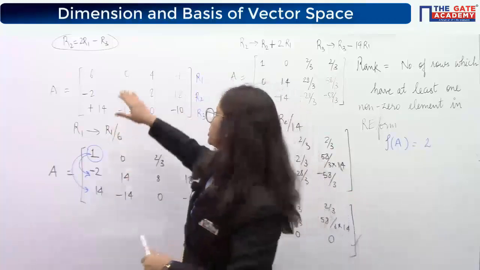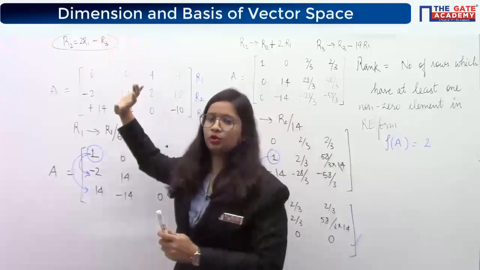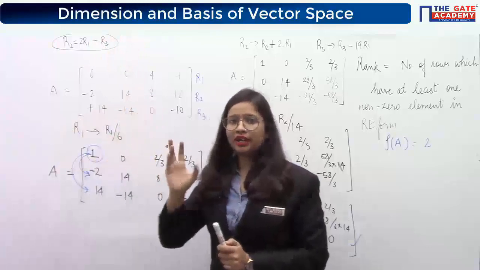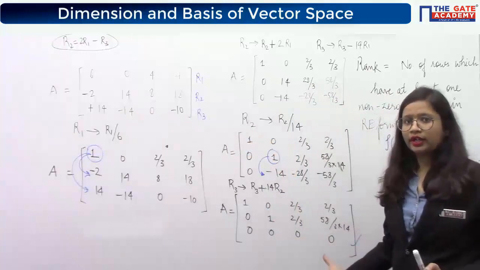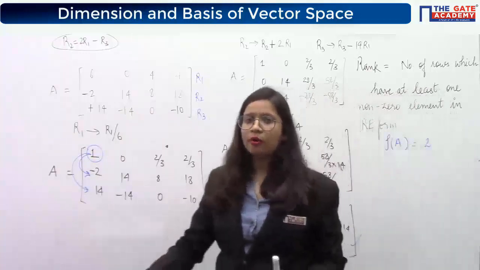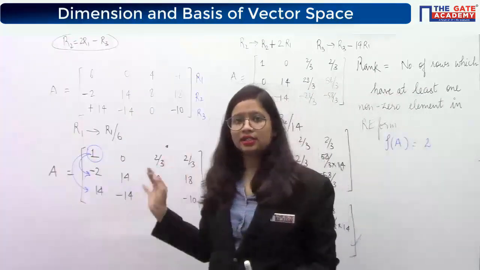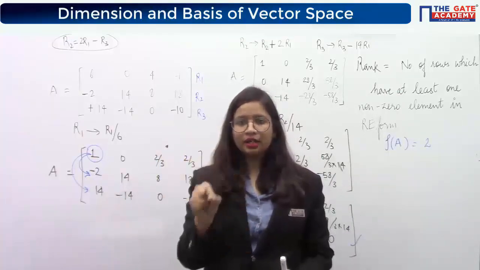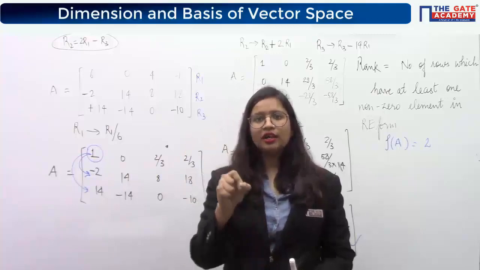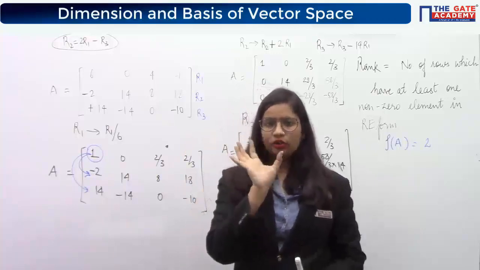So if you got this relationship, congratulations, you got the rank. But if you didn't get the relationship, then you will go into this format. The use of row echelon form is just that we need to find out the relationship so that we can determine the number of rows which are independent. That was the task.